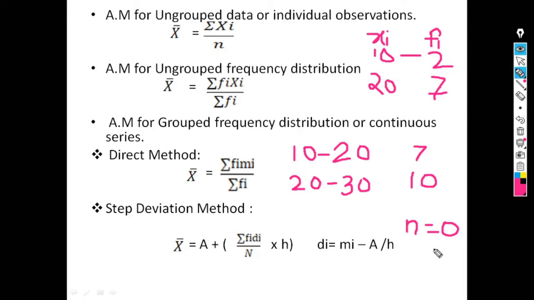If n is even, meaning there is an even number of observations, then the assumed mean is any one of the two middle observations. So the formula for the step deviation method is x bar equals A plus summation of Fi into Di upon capital N, where capital N means summation of Fi into H, and H is the class width.